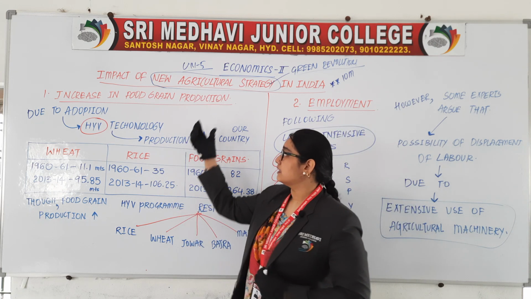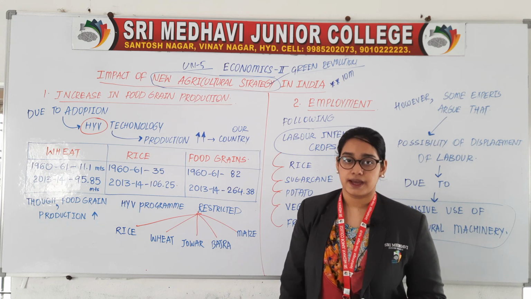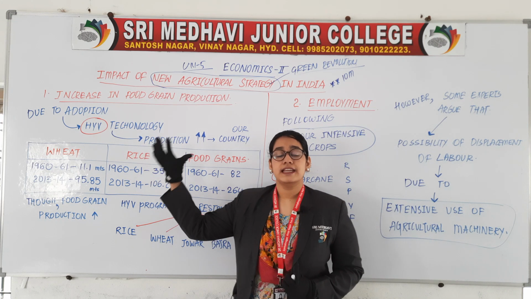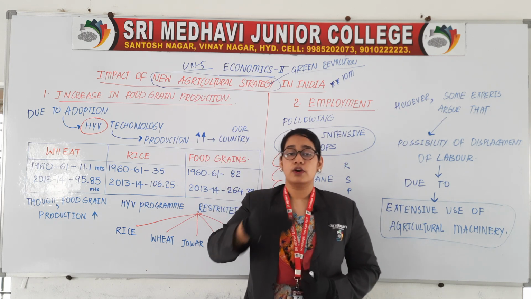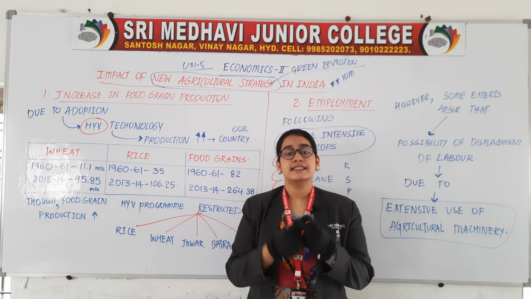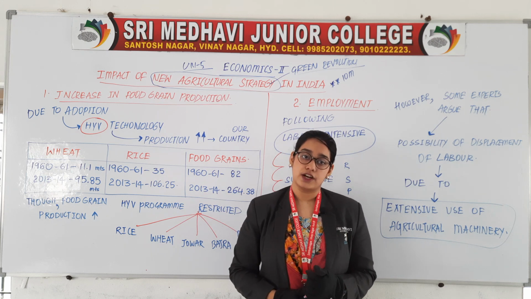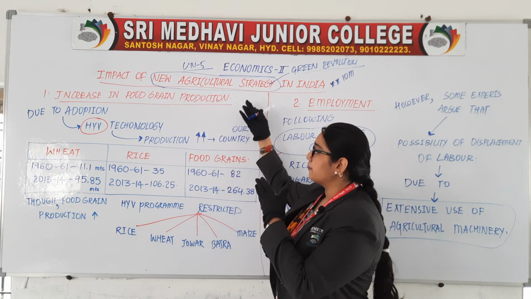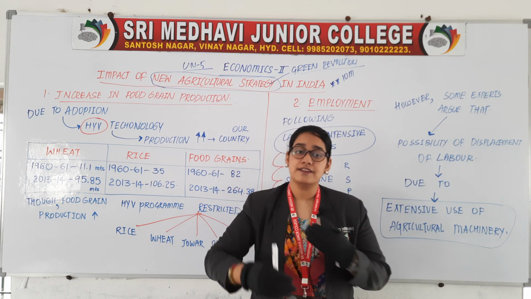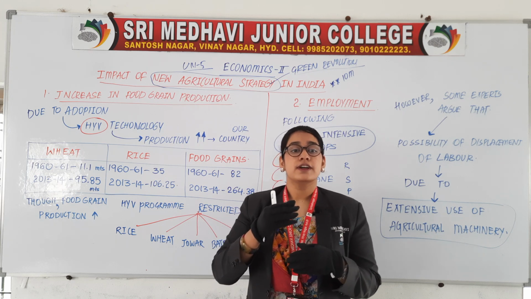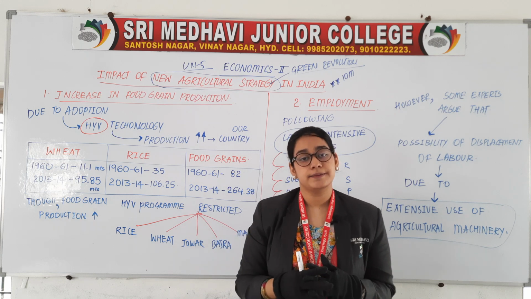In the same way, this green revolution is having a positive and a negative impact. What is green revolution? I said introduction of new agricultural strategy, new technology with the use of fertilizers, insecticides, pesticides, hybrid variety of seeds, etc. So by the use of this green revolution, we have been successful in increasing our productivity.